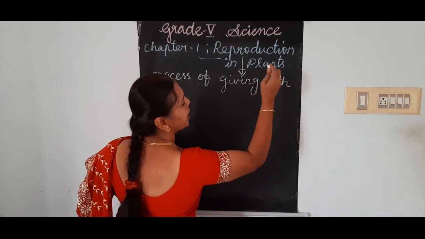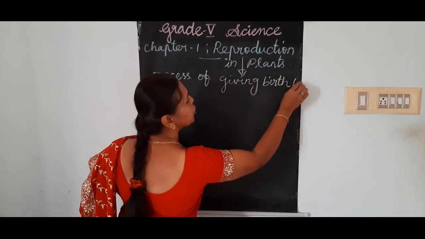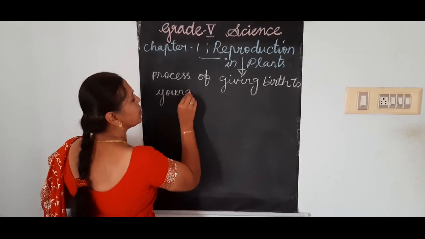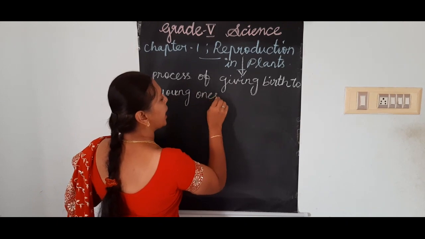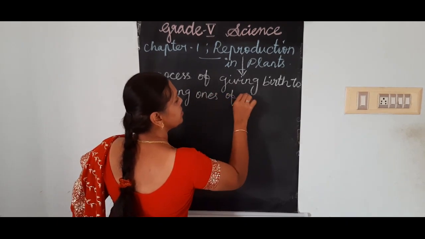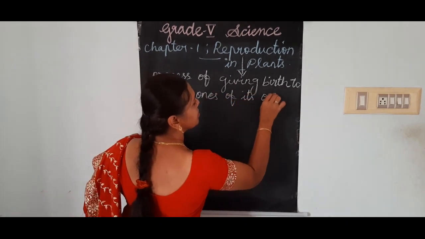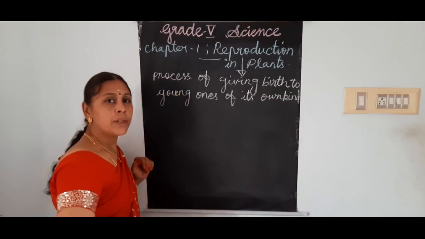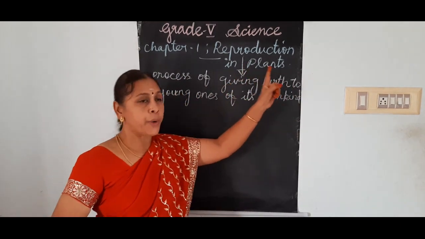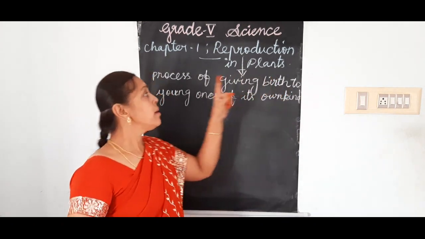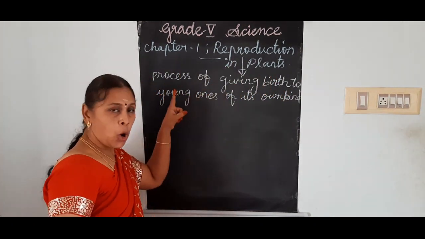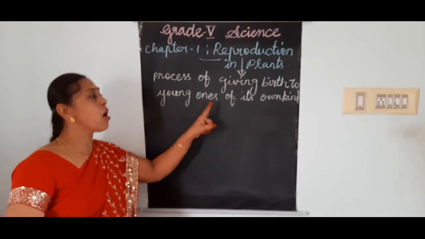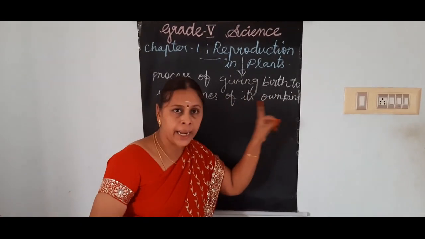Any word you may use. Giving birth to young ones of its own kind. So that is called reproduction. Reproduction is the process of giving birth to young ones of its own kind.